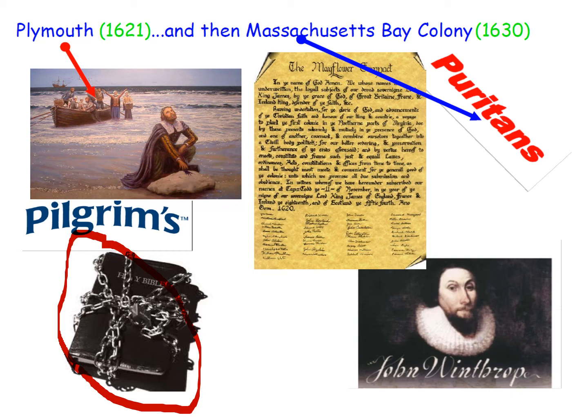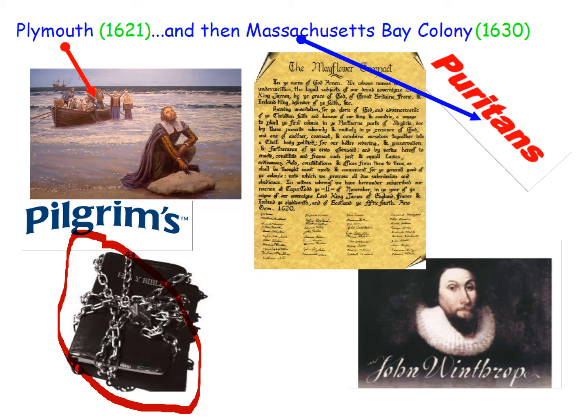A little bit after that, the Puritans arrive in Massachusetts Bay, and they also are going to be coming for religious purposes, but theirs are slightly different because the Puritans in England had been objecting to the Catholic elements of the Church of England. They were trying to purify the Church of England and bring reform to the Church of England. So when they came to America to create their colony, they had a little bit of a different goal.